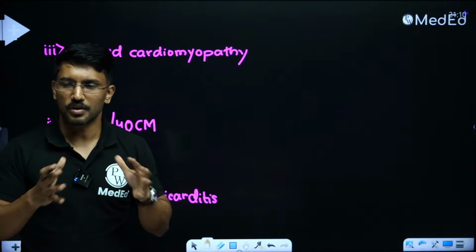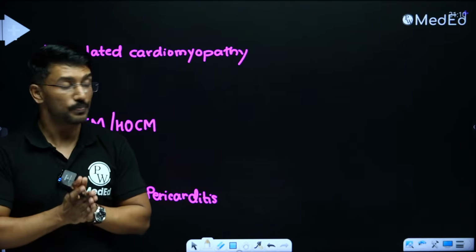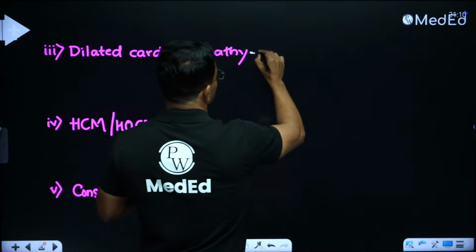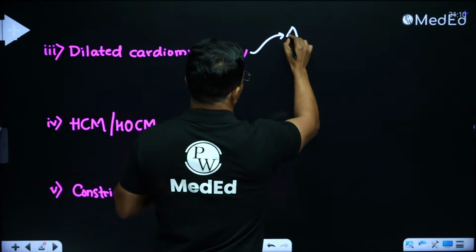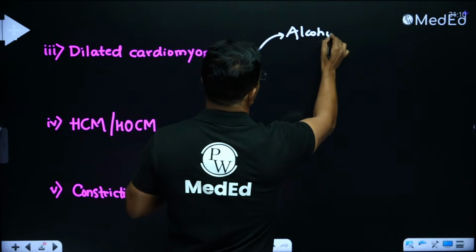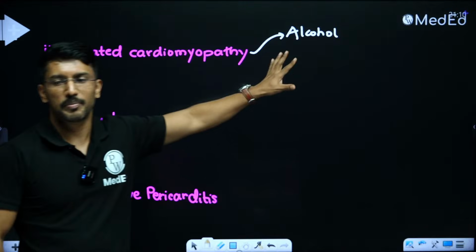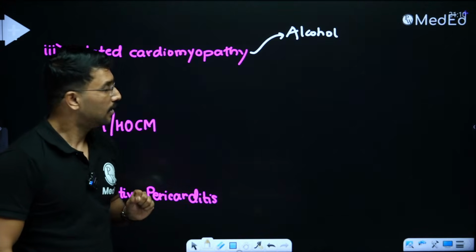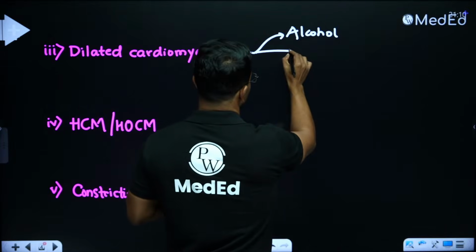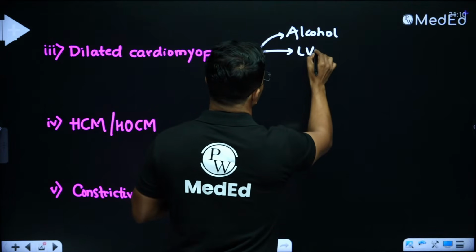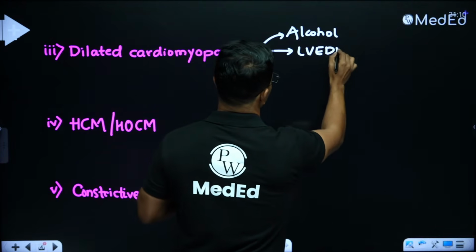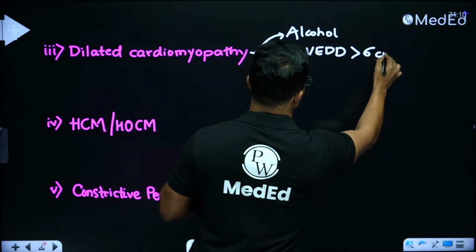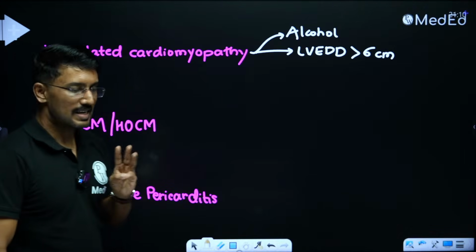If the question is talking about dilated cardiomyopathy, how will I get to know? What will be the clues? The first clue, alcohol. The most common cause for dilated cardiomyopathy is alcohol. So they may mention that there is history of alcohol dependence or long-standing alcohol consumption. Second, they may mention that the left ventricular end diastolic diameter is more than 6 centimeter.